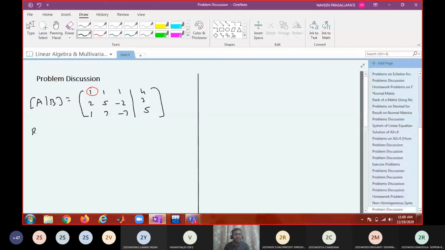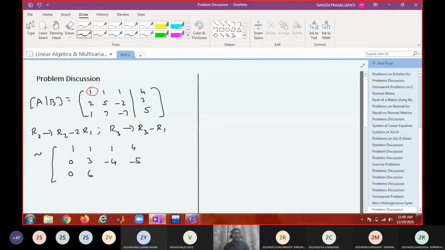R2 gets R2 minus 2R1. R3 gets R3 minus R1. So it is equivalent to 1 1 1 4. 2 minus 2 is 0, 5 minus 2 is 3, minus 2 minus 2 is minus 4, 3 minus 8 is minus 5. 1 minus 1 is 0, 7 minus 1 is 6, minus 7 minus 1 is minus 8, and 5 minus 4 is 1.